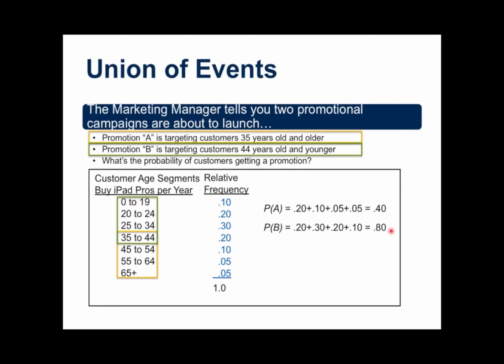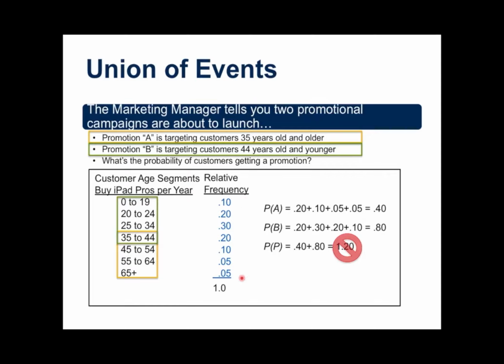So this might be very exciting to you, but you also need to understand we're not quite done. We have to add up these two, 0.40 and 0.80. Wait a second here. I thought that we said earlier that probabilities always sum to 1.0. I mean, we can't have more than 100%. So what's going on here? Well, it can't actually be 120%. 120% of my customers doesn't make any sense. 120% couldn't possibly see it all.